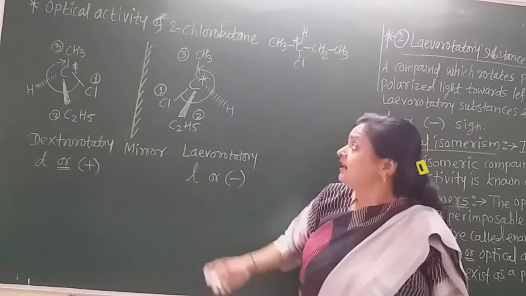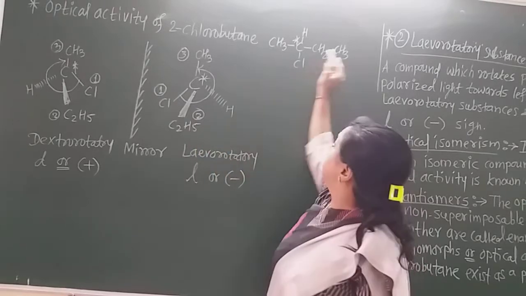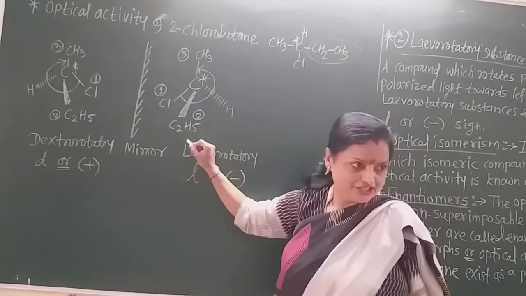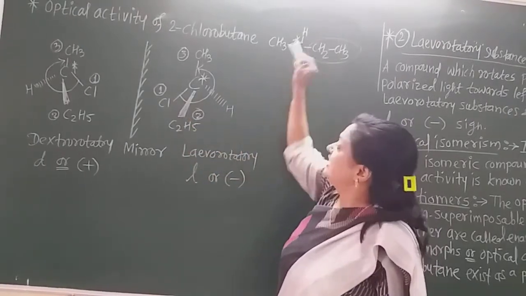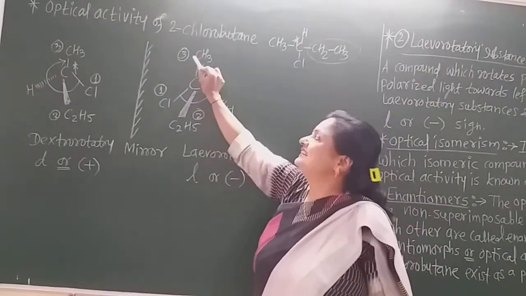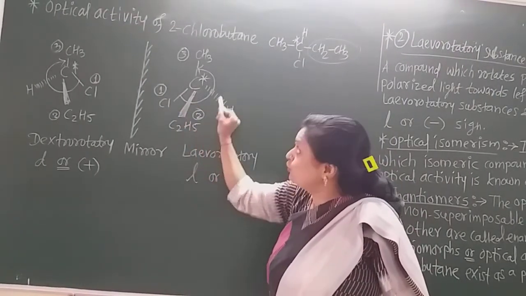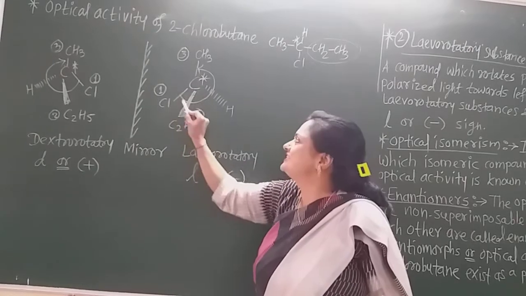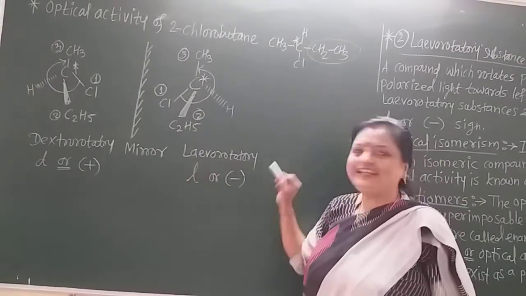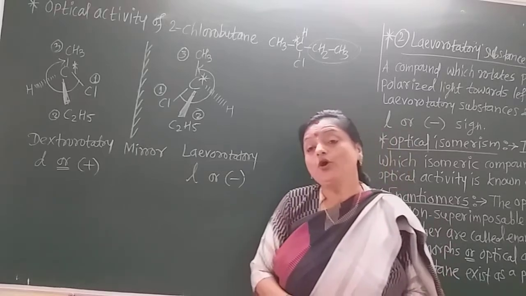Here always chlorine has priority 1. This is the ethyl group, C2H5, which I directly write this way. This chlorine is here, this hydrogen is here, and this methyl group is here. Now these have the 2nd priority and these have the 3rd priority. Here also we always go from 1 through 2 to 3 in this way. So this is the anti-clockwise or left-hand side rotation, so it is levorotatory, L or negative. In this way, these are examples of enantiomers.